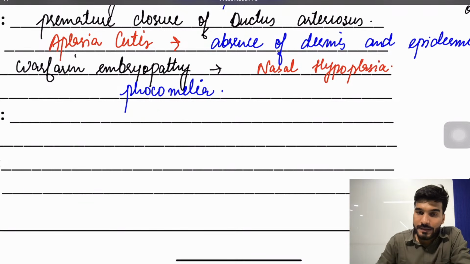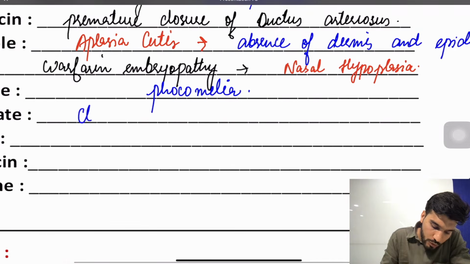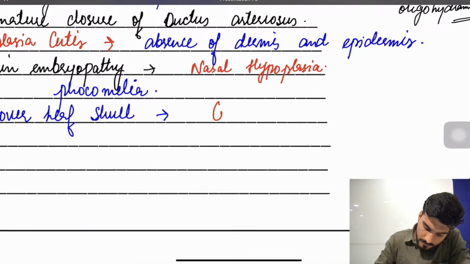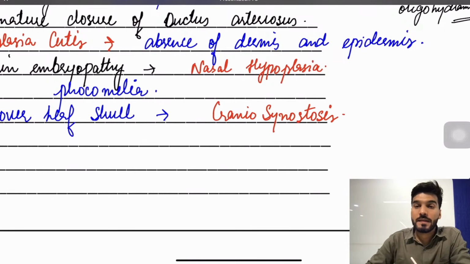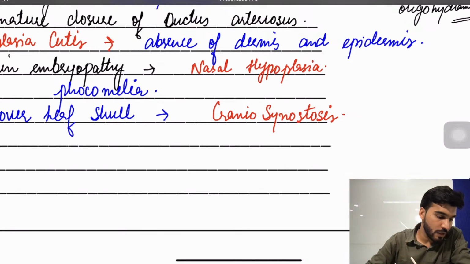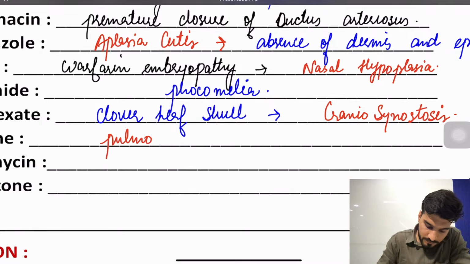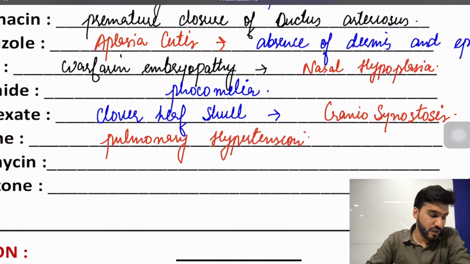Abnormal lower limbs, defective lower limbs. Then methotrexate will cause a clover leaf skull, which is called craniosynostosis. Then paroxetine will cause pulmonary hypertension. What is the drug of choice for pulmonary hypertension? It's going to be bosentan.